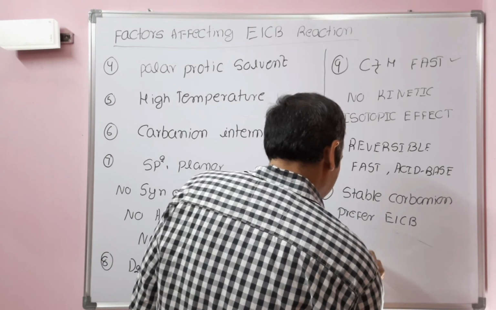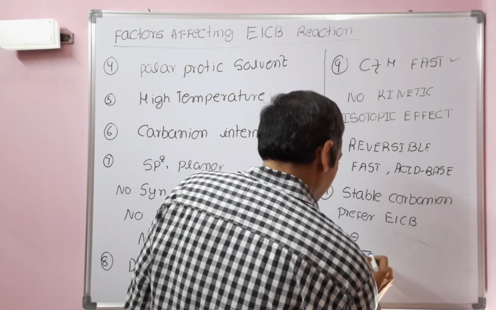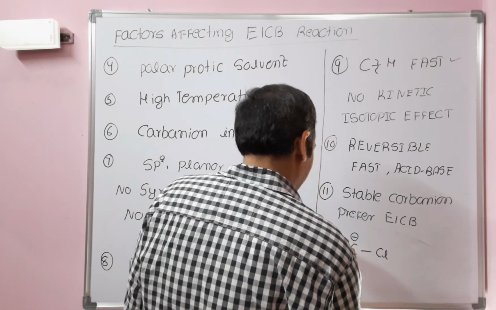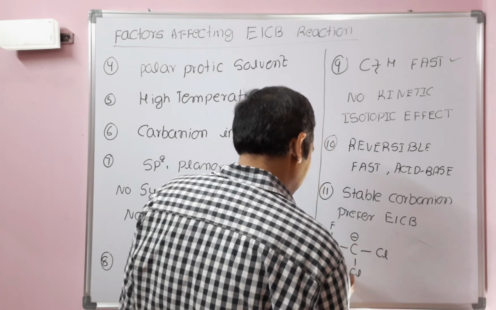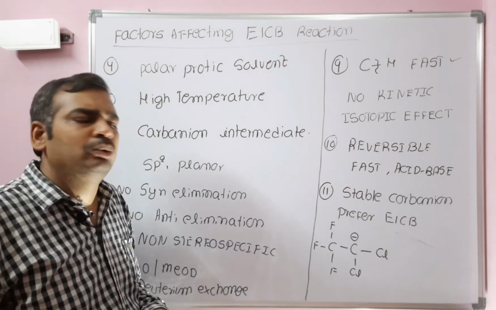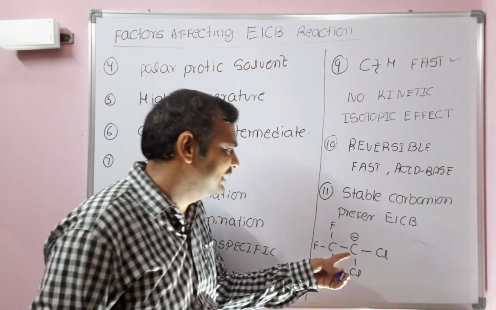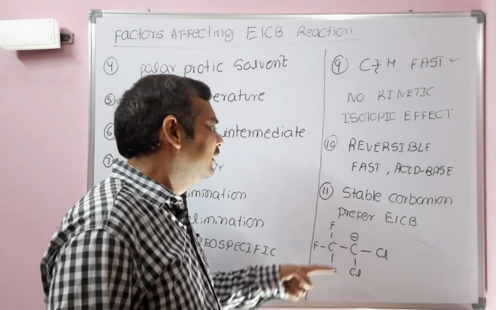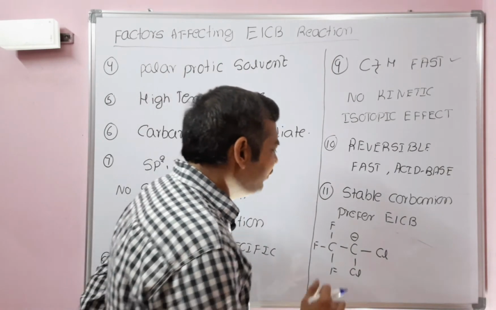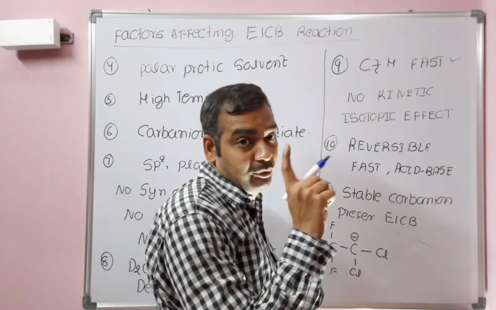So, what is the last example? Carbanion is formed, with chloro and then CF3. This is the carbanion that is obtained from 1,1-dichloro 2,2,2-trifluoroethane. Let's check the stability of this carbanion. Here, this carbanion is more stable.